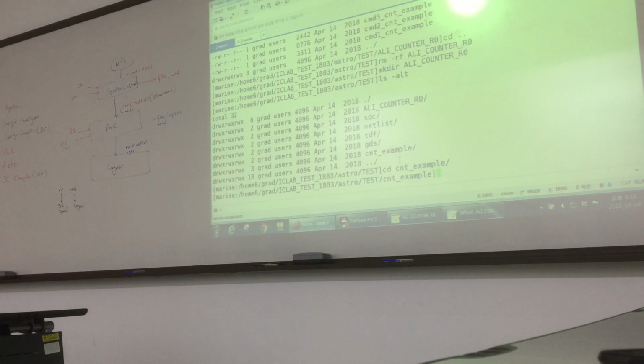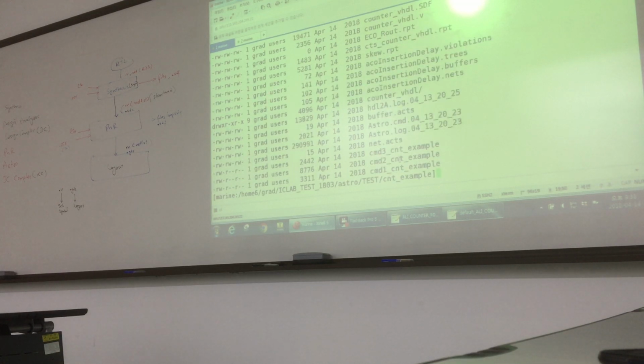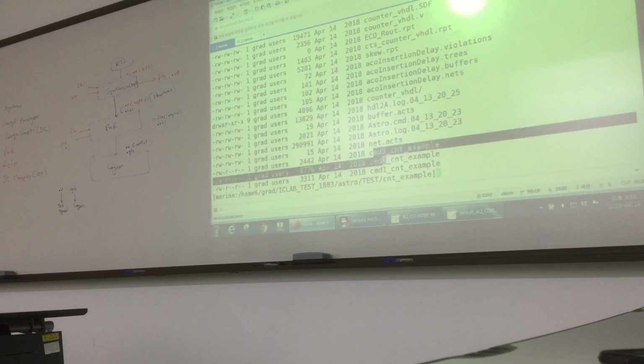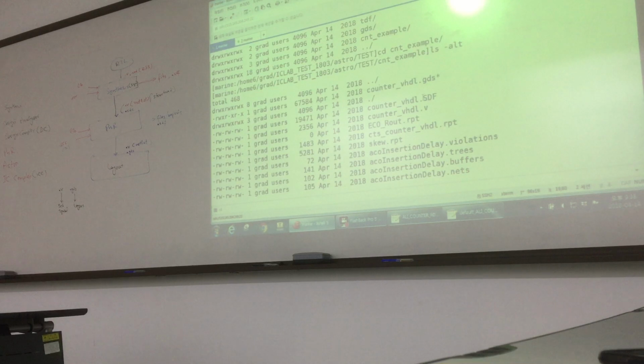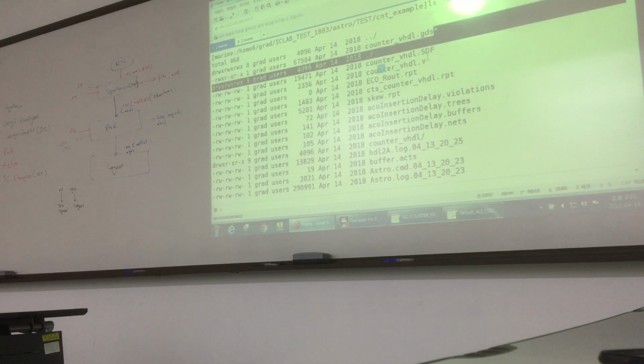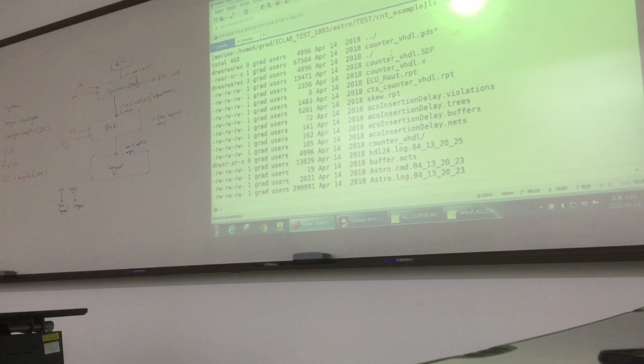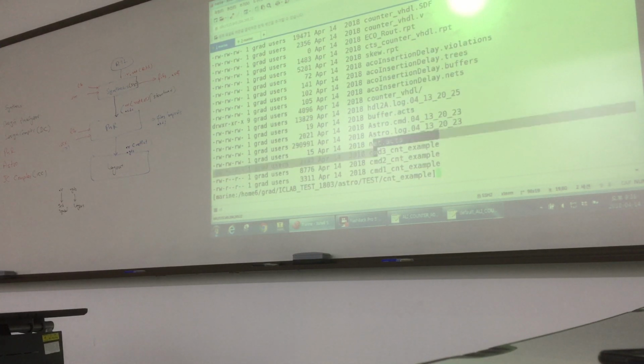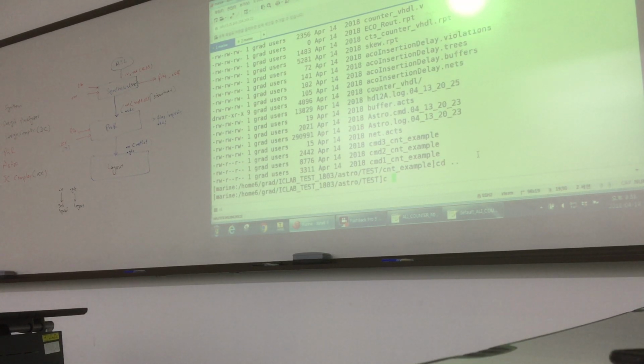and D. Okay. If you see, it has many other files. So these are the result of Astro P&R. So we only copy these files. You have to only copy these files. And you see, here is the SDF file, here is the .v file, and here will be the GDS file. So when you run Astro, then you will find these files. Because we need only these script files, I copy only these files in our folder. So I make a folder here, I copy these files.